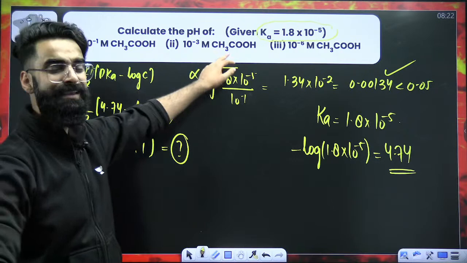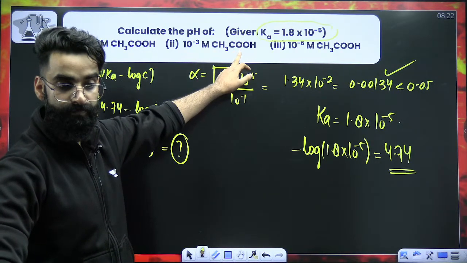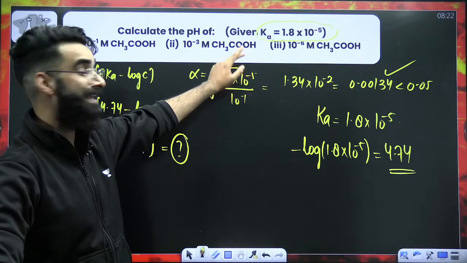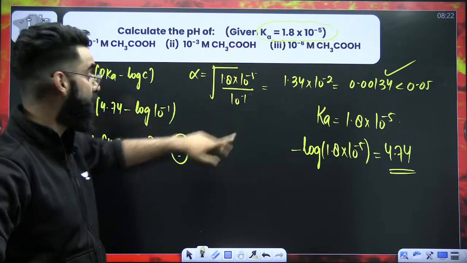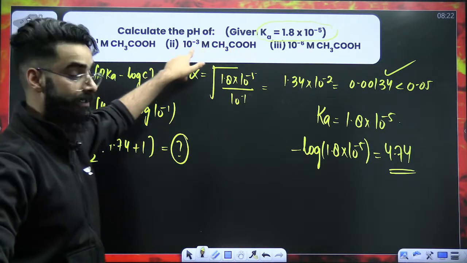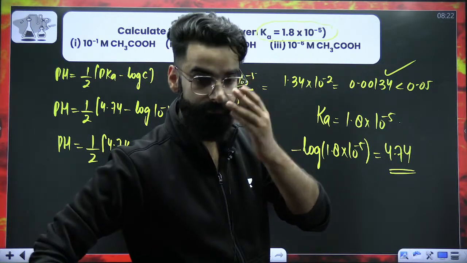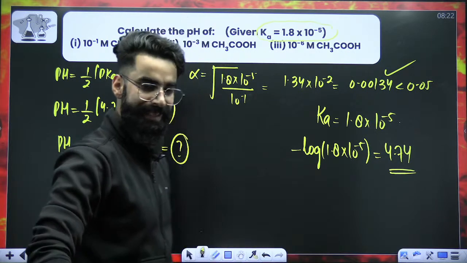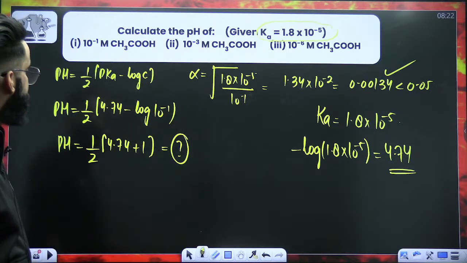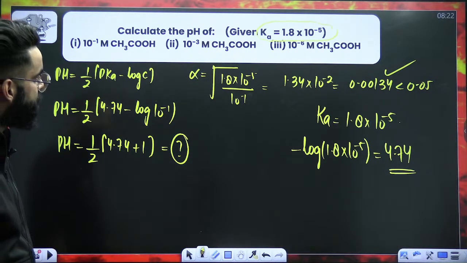Similarly, this is one more acidic solution, a weak acid basically. First of all, calculate its alpha. Then get to know whether alpha is less than 0.05 or not. If it is less than 0.05, use this particular result and solve the question. And the same goes for the last one as well. Is this concept clear to everyone?